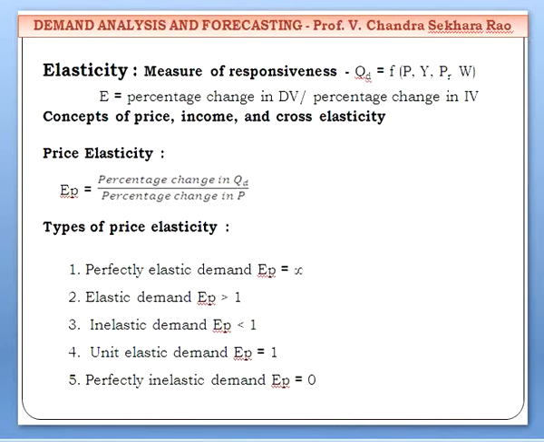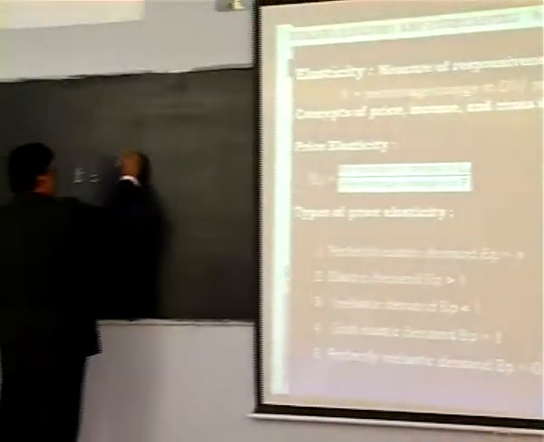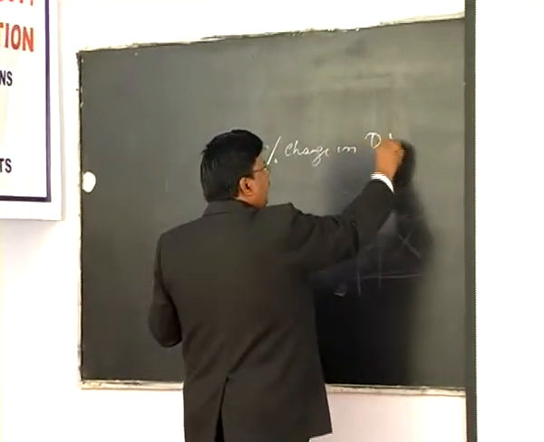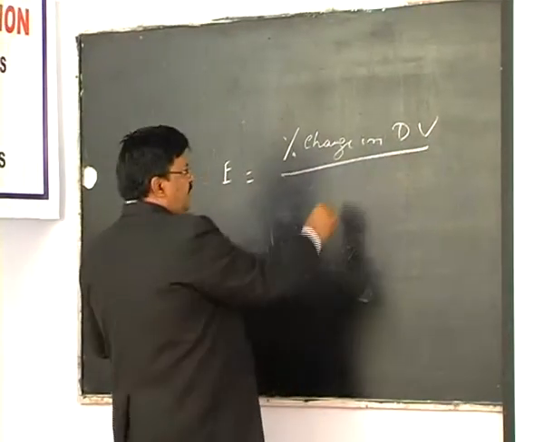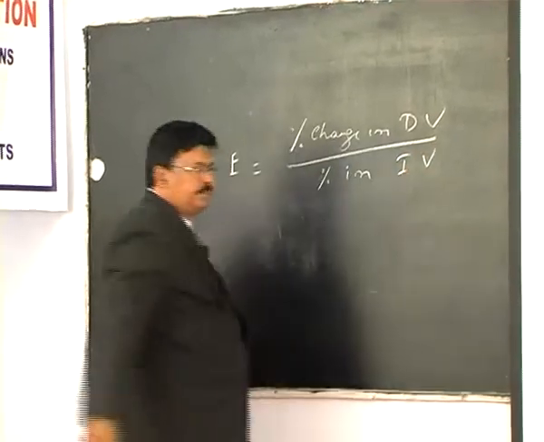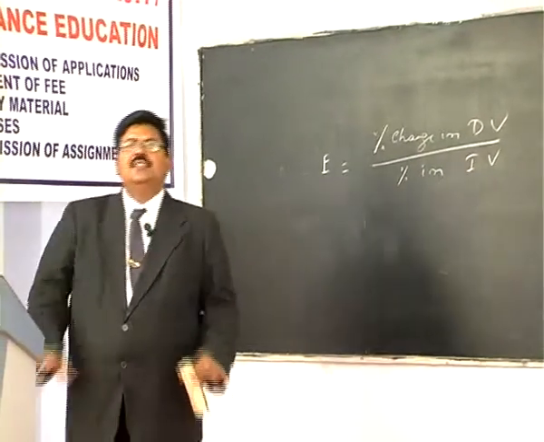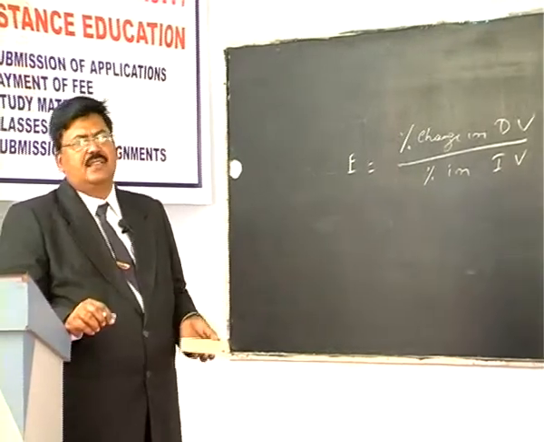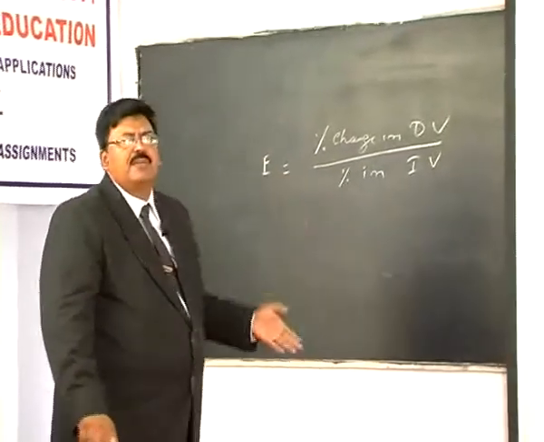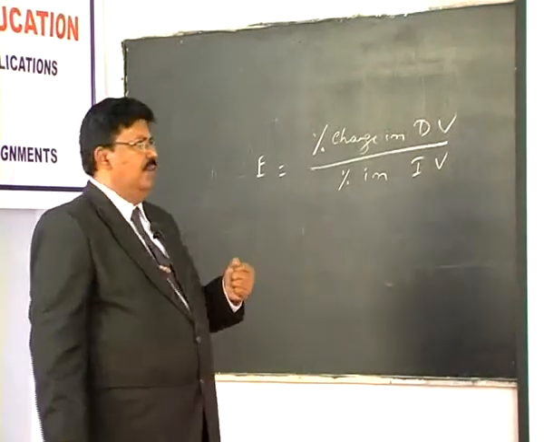So in economics, elasticity always means percentage change in dependent variable by percentage change in independent variable. This is a general definition for elasticity. Elasticity always means percentage change in dependent variable by percentage change in independent variable.